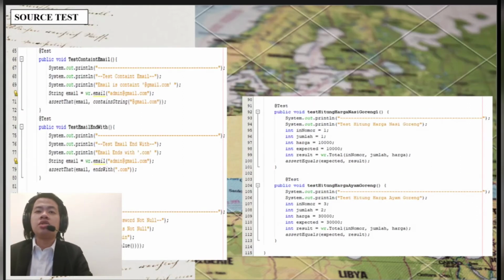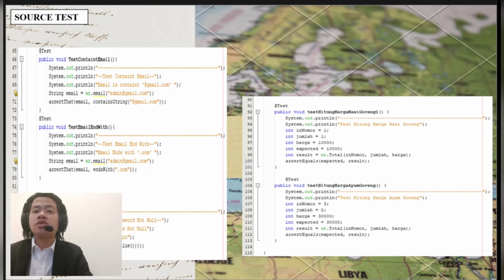The next is the last test, the total price calculation. It is in accordance with the expectation. For example, tes hitung harga nasi goreng. Here the variable num is 1, jumlah is 1, and the value harga is 10,000, and what we expect is 10,000, and the result is total jumlah harga.